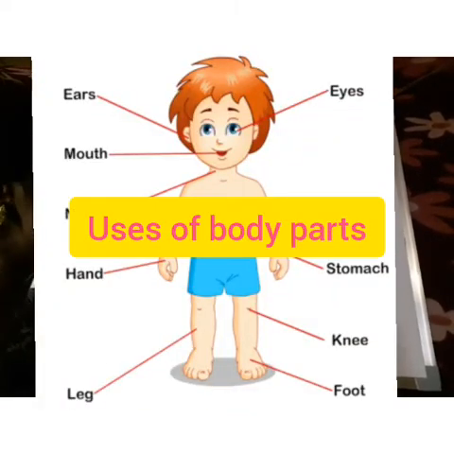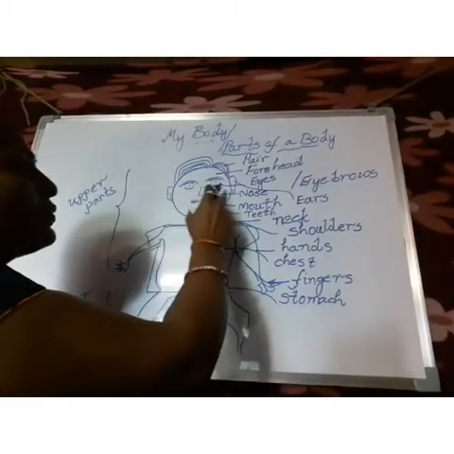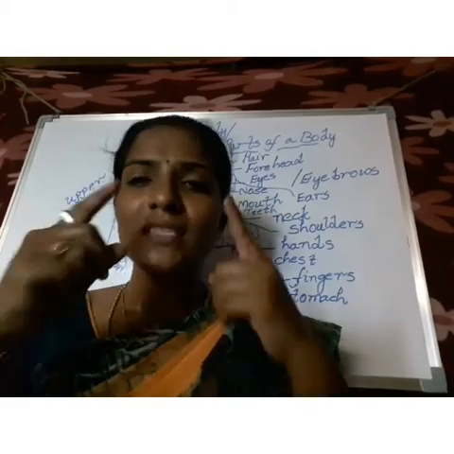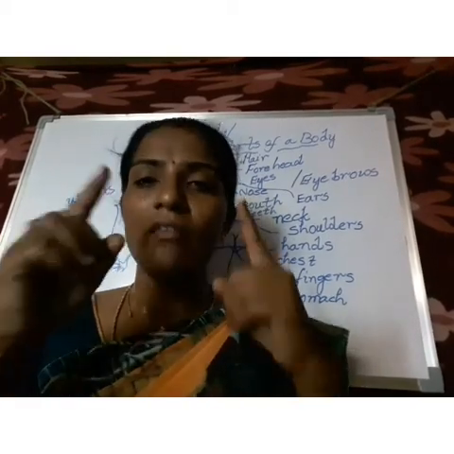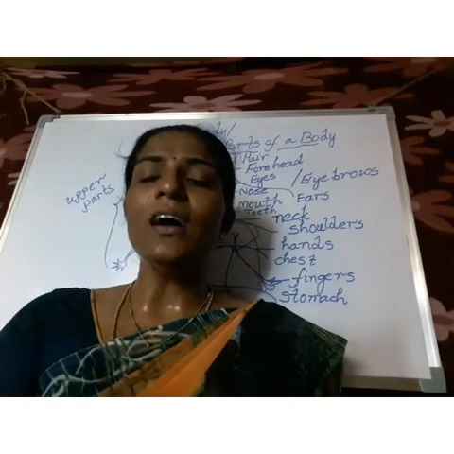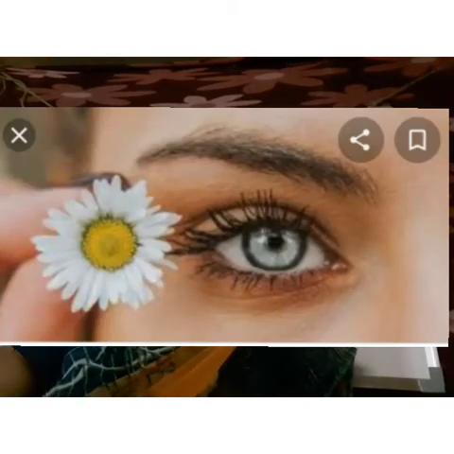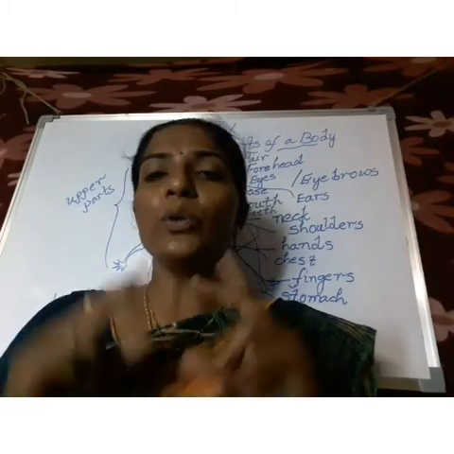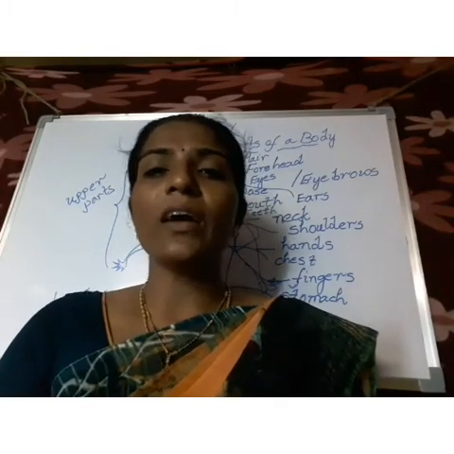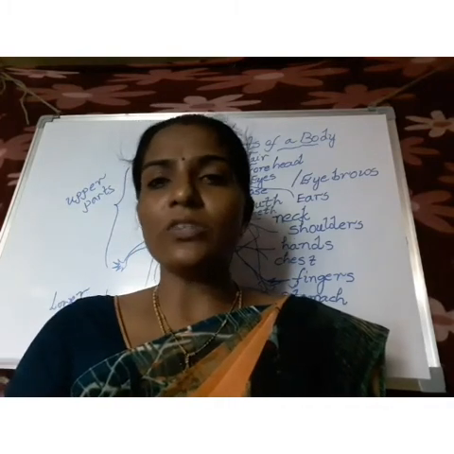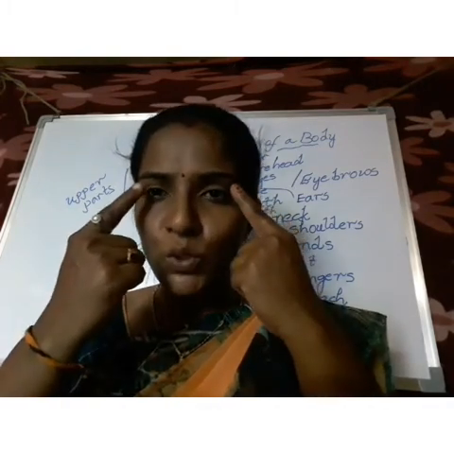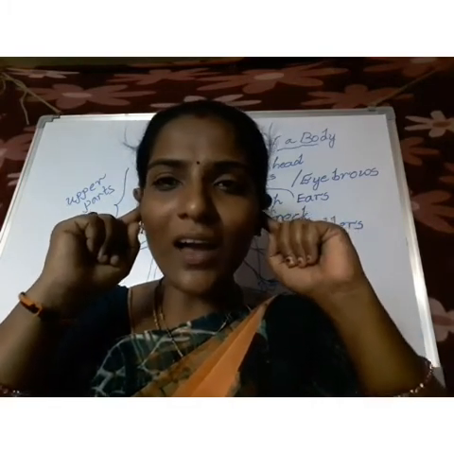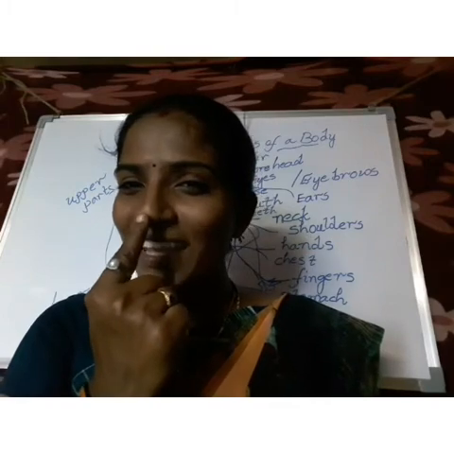Okay, come on, say, what is the use of eyes? We can see all the things with our eyes. Here, children, one more point: some of the organs come in pairs and some are only single. Check your face: we have 2 eyes and 2 ears and only a single nose.